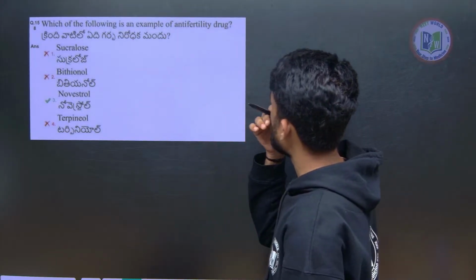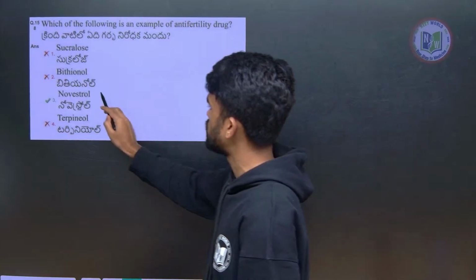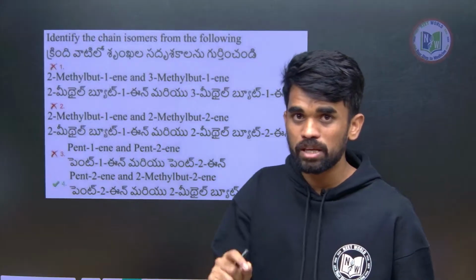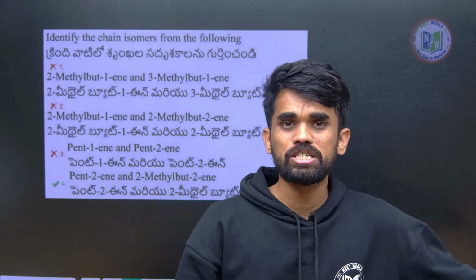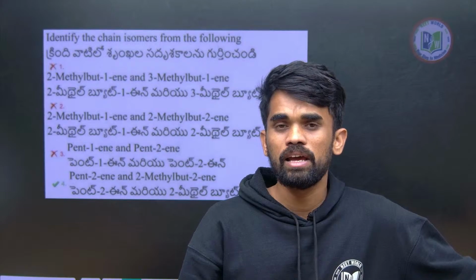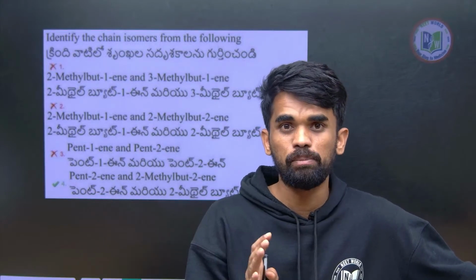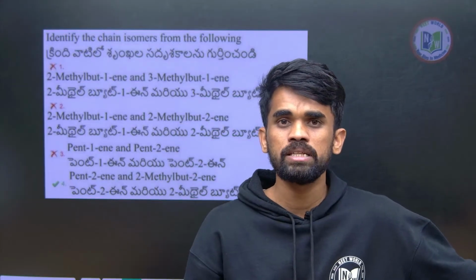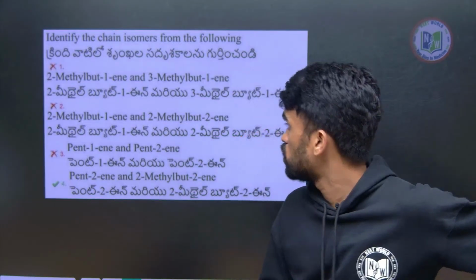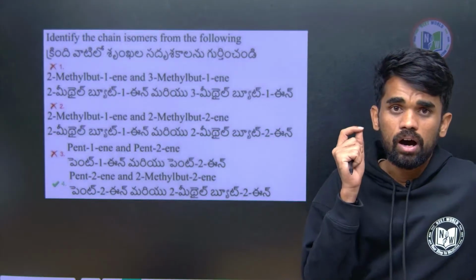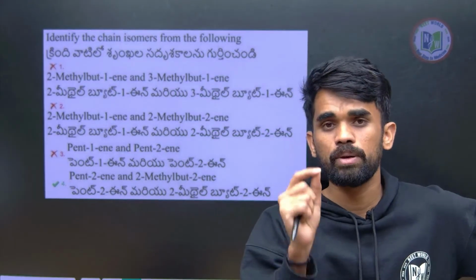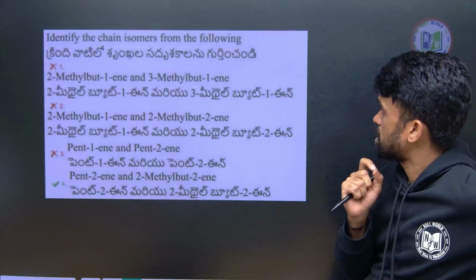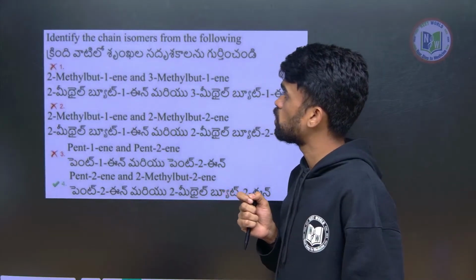Which of the following is an example of anti-fertility? That is Novestrol, a direct question, right? Even environmental chemistry and chemistry in everyday life, they are not skipping; everything is covered in the EAPCET. Every chapter is covered from the 11th and 12th standards, no chapter is skipped. You need to focus on each and every part of the syllabus from the Telugu Academy book or the EAPCET syllabus paper. Follow that strictly. All chapters are equally managed.